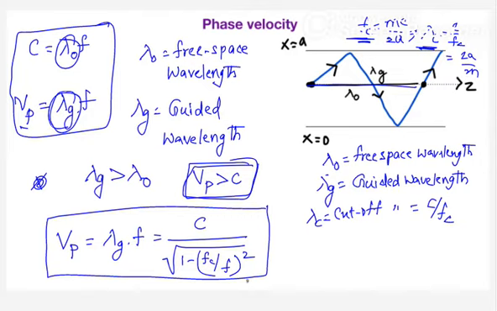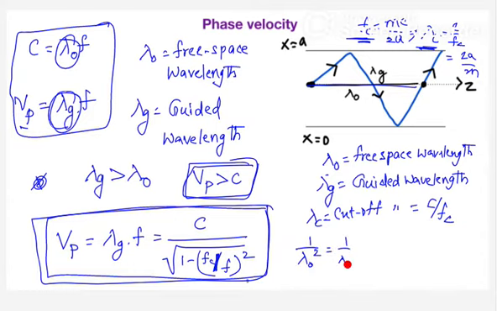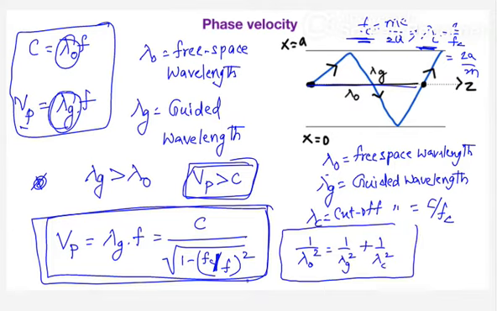Using this, you know that fc by f can be written in terms of the reciprocal of the wavelength, and if you simplify, you are going to get this equation. You know that c by f is lambda naught, and fc by f you can replace as lambda naught by lambda c.